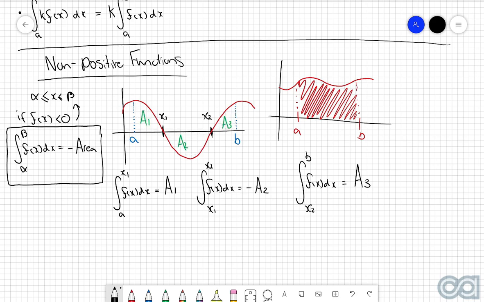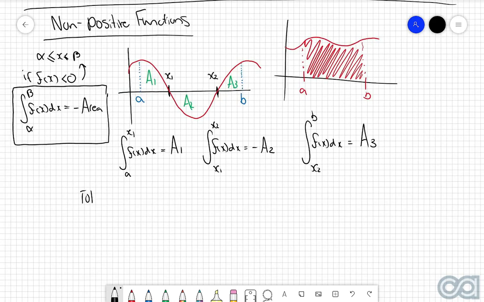In which case, if you were asked to do that, then the total enclosed area would not be equal to the integral from a to b of the function f of x. The reason being is because whilst this section here and this section here are positive, so you'll get the right areas, this middle section will be negative, so it means that your overall integral will actually be less than the true area. So the way that you would tackle this one here is you would do the total area is